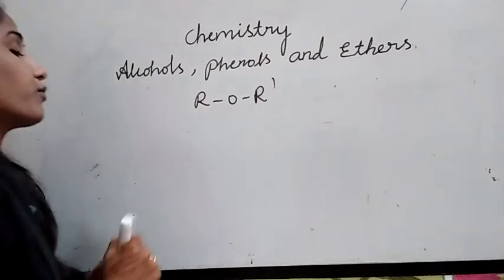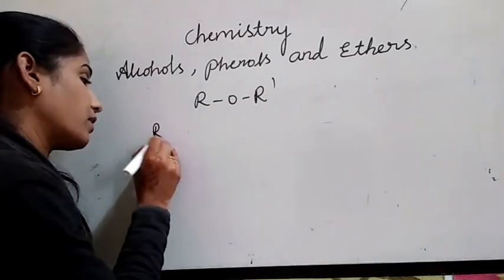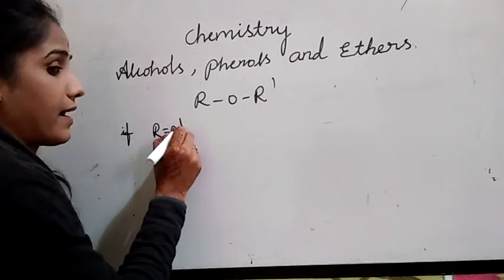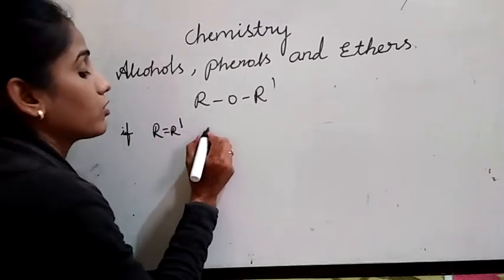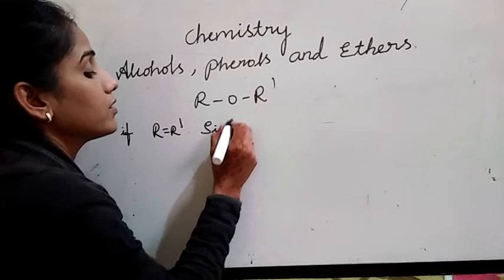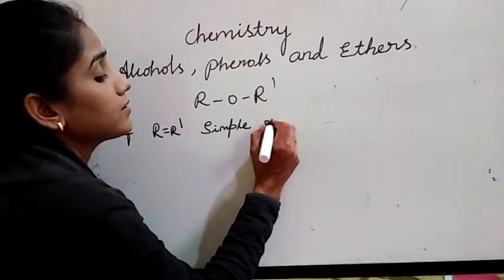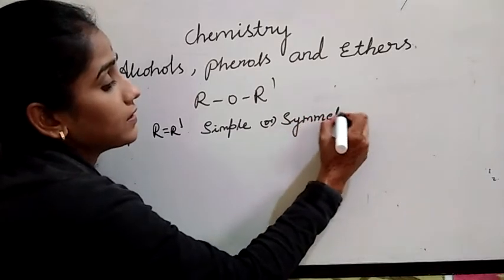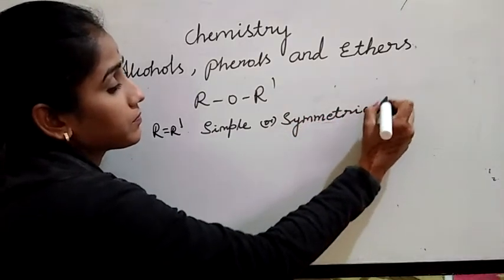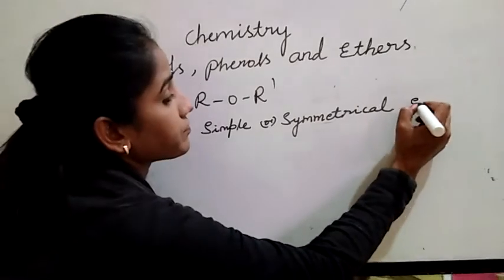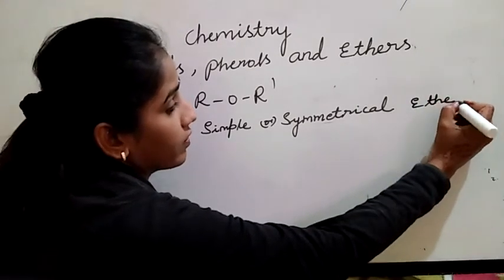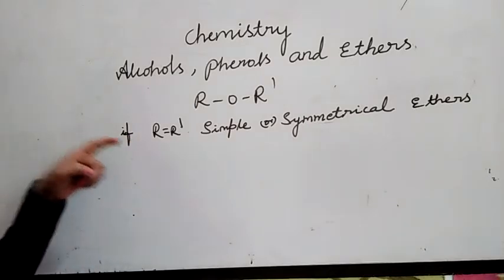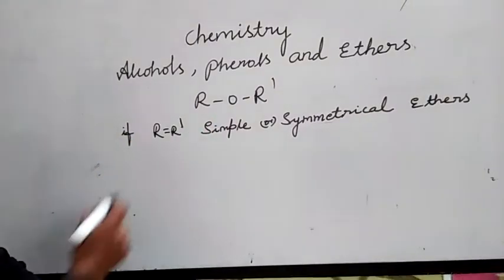Simple means if both the R groups are same, if R is equal to R dash, these ethers are called simple ethers or symmetrical ethers. If R is equal to R dash, the ethers are called simple or symmetrical ethers.